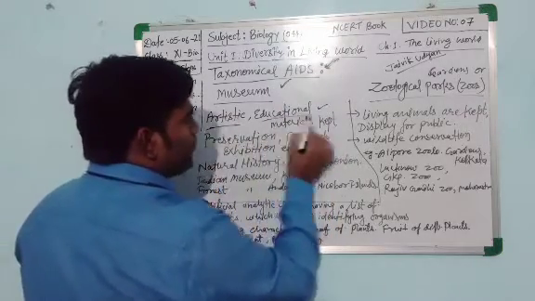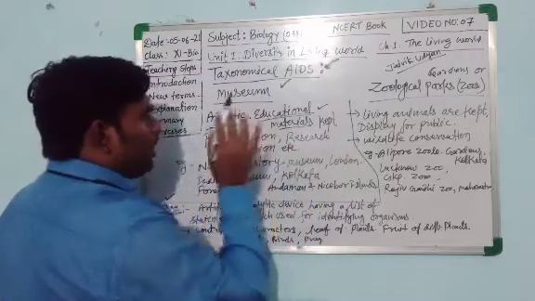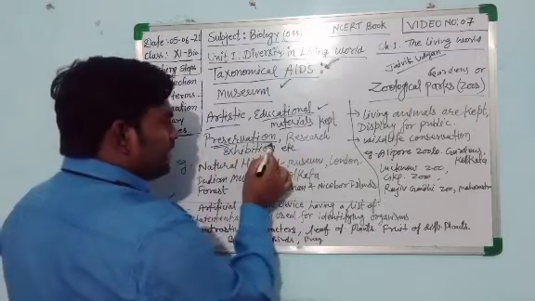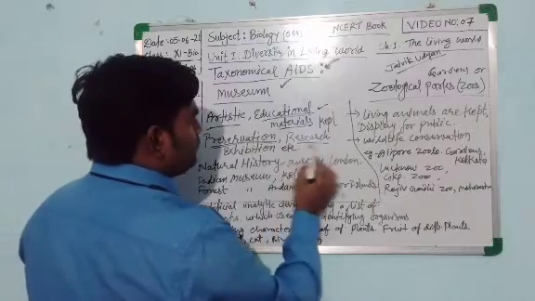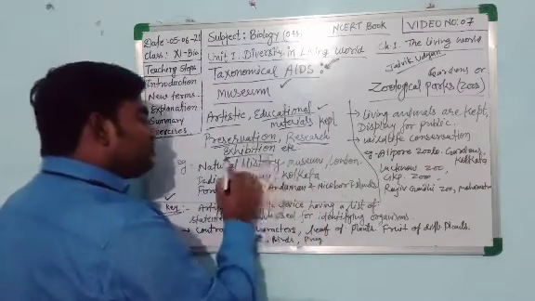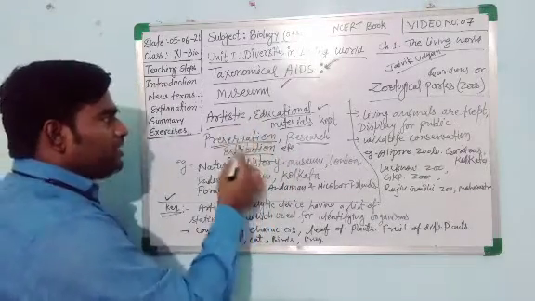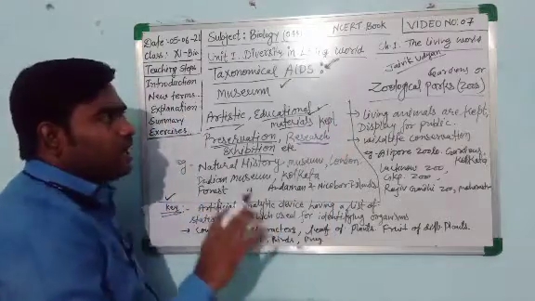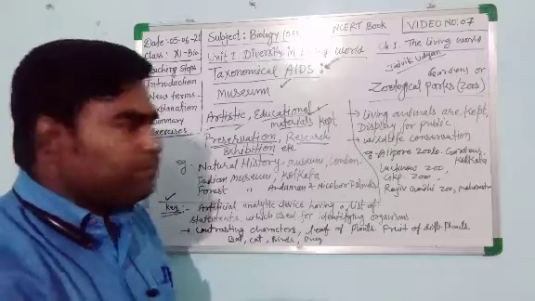A museum is an educational place where we preserve ancient materials, a place responsible for research and exhibition of natural things. It is a place where artistic and educational materials are kept for research and exhibition purposes.